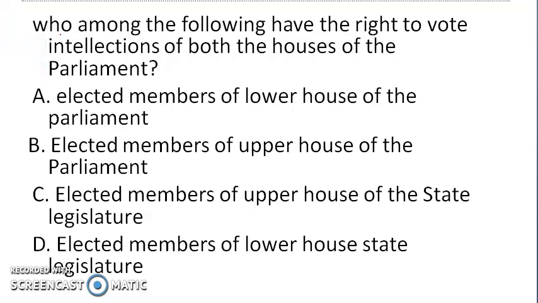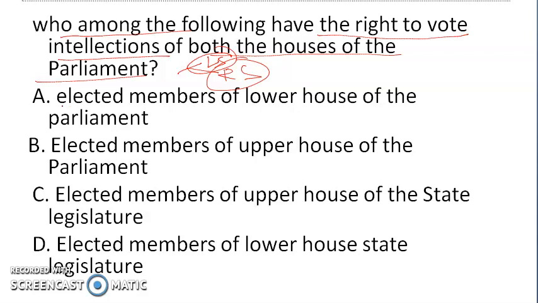Let's talk about the next question. Who among the following have the right to vote in the elections of both the houses of parliament? It means Rajya Sabha and Lok Sabha, both the houses of parliament. So who among the following are the representatives who vote in both the elections, in the Rajya Sabha also, in the Lok Sabha also? So let's talk about the elections.